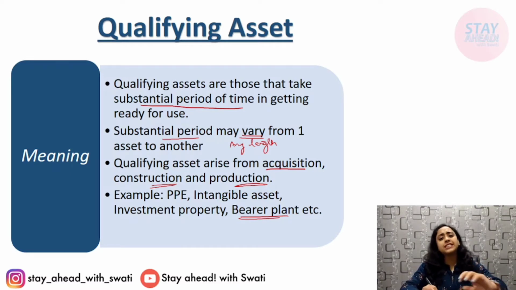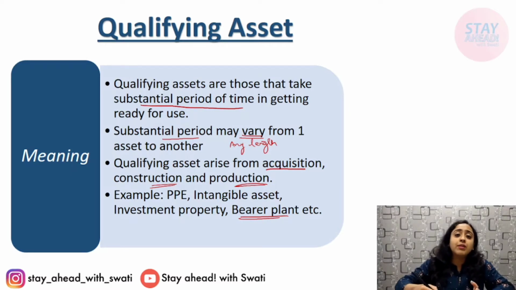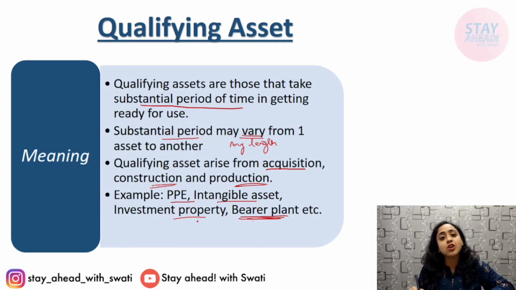So, for example, if you use the highest yielding variety of seed and you sow it, put water as much as needed, give all the sunlight, all the best effort, still it will take some time to get nurtured, to become a full plant and then bear fruits. It may be 3 months, 6 months, a year, whatever. It takes time to get ready. This time is known as substantial time, and hence the bearer plant qualifies as a qualifying asset. For example, PPE, intangible asset, investment property, these are some examples of qualifying asset.